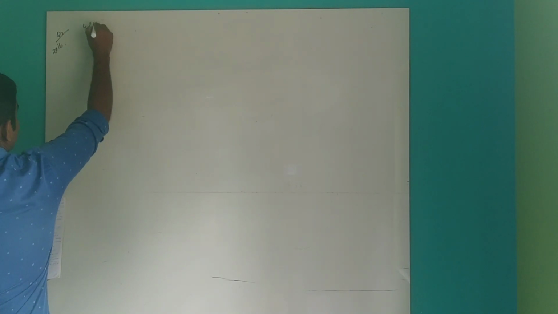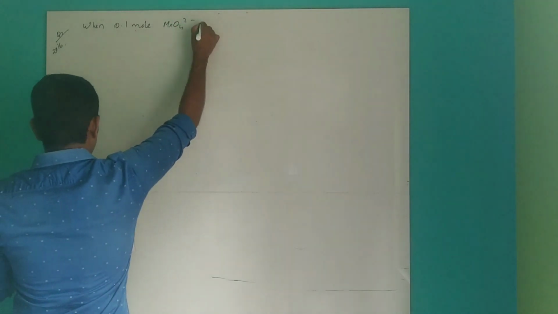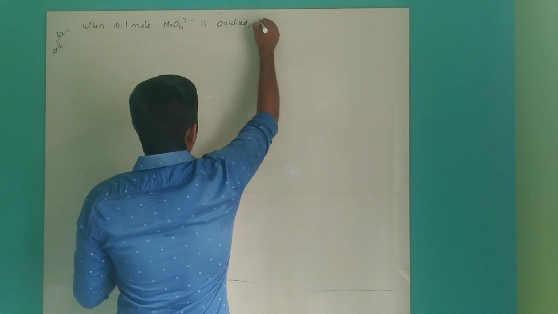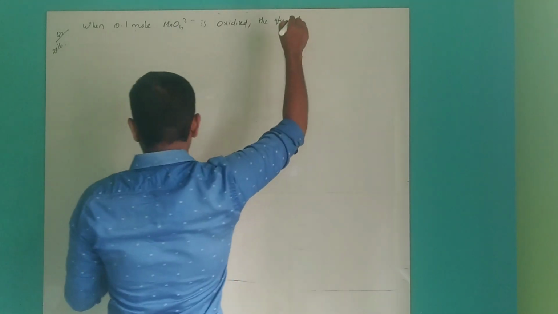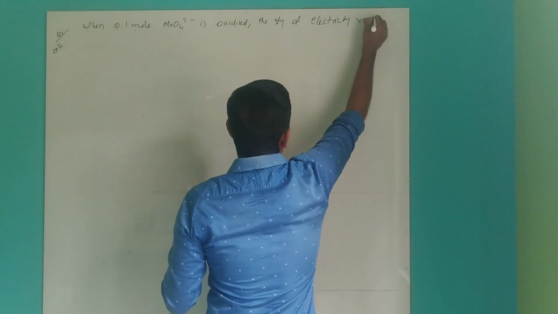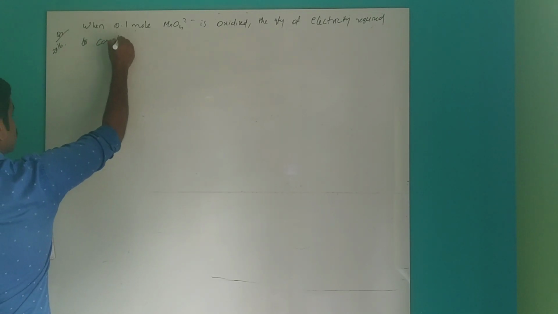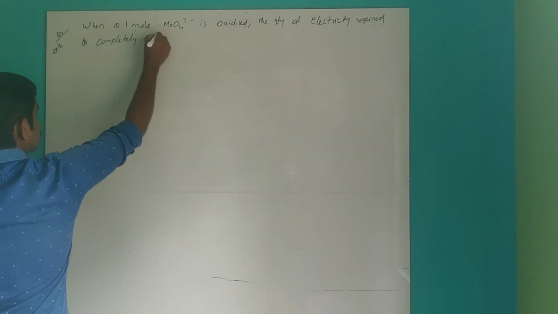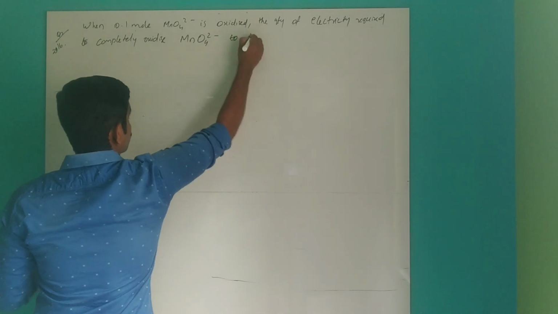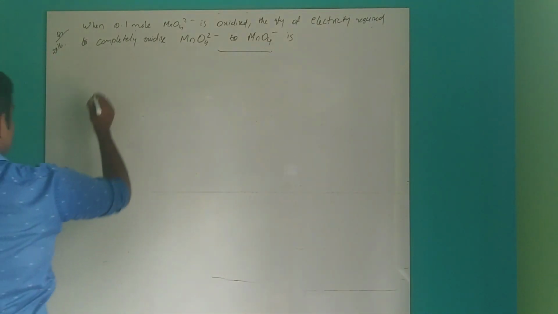When 0.1 mole of MnO4 2- is oxidized, the quantity of electricity required to completely oxidize MnO4 2- to MnO4- is: